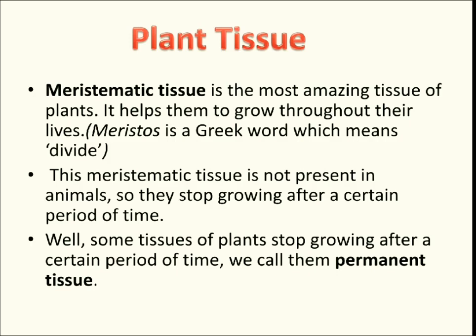The first thing I have taken here is my personal favorite. I also call it magic tissue. This is termed in our book as meristematic tissue. It is the most amazing tissue of plants. It helps them to grow throughout their life. Actually, the word meristematic is taken from meristos, a Greek word which means divide. They keep on dividing and they keep on growing throughout their life.